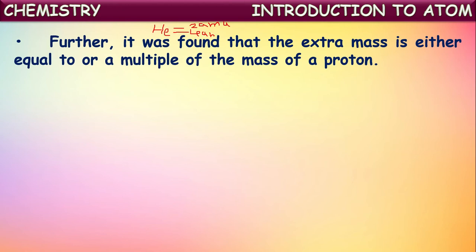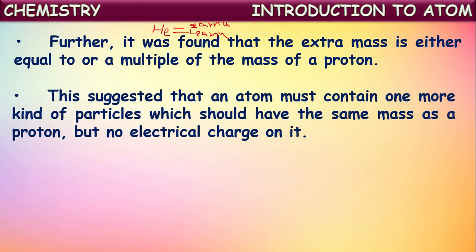It is greater, and it is a multiple of the mass of a proton, 4 times the mass of a proton. So in this way, the extra mass is either equal to or a multiple of the mass of a proton for every element except hydrogen.